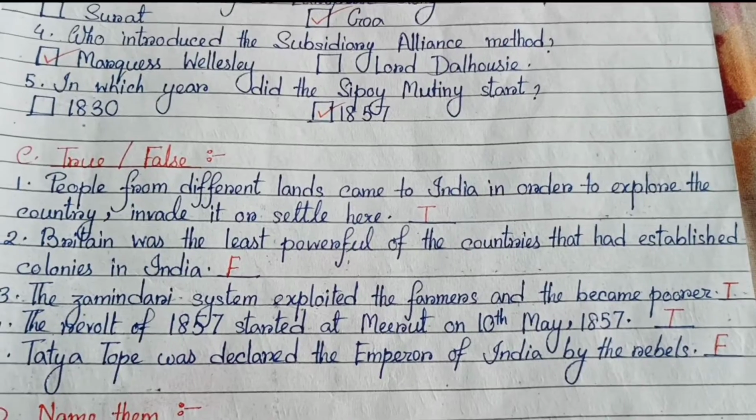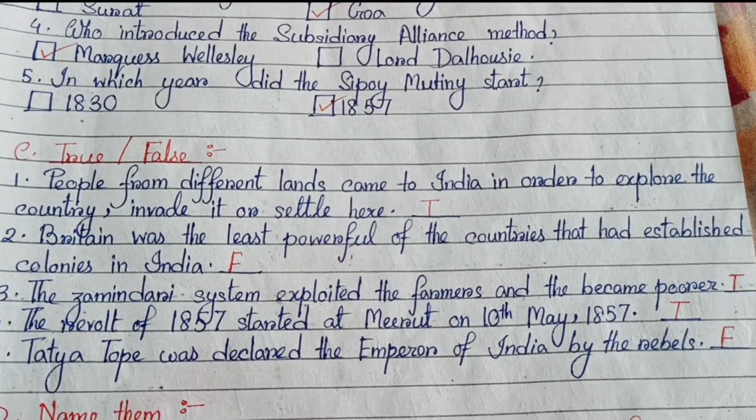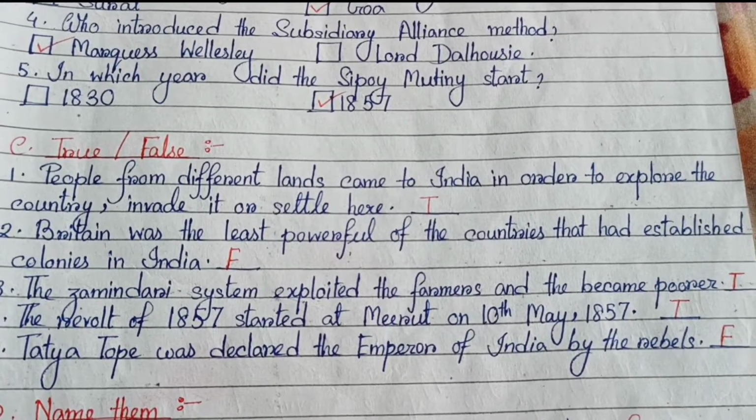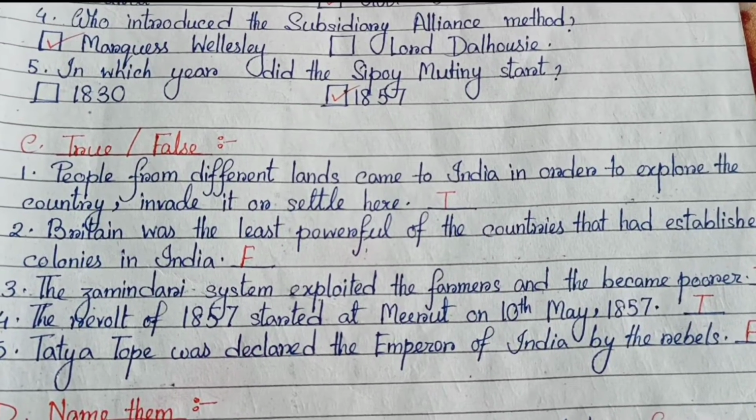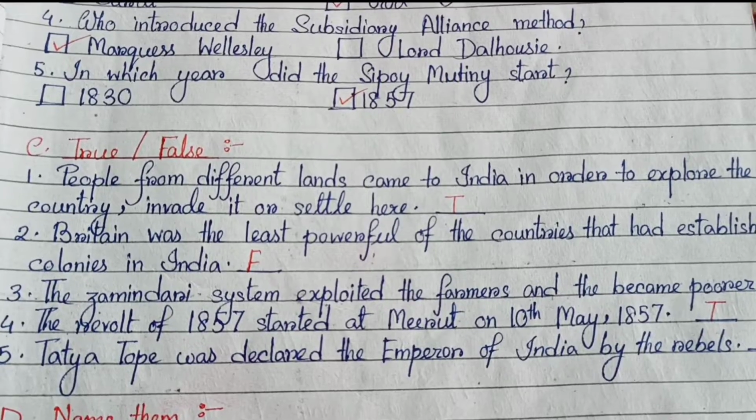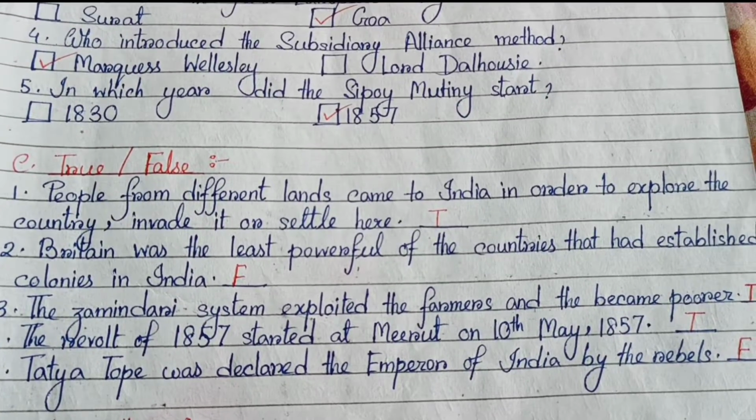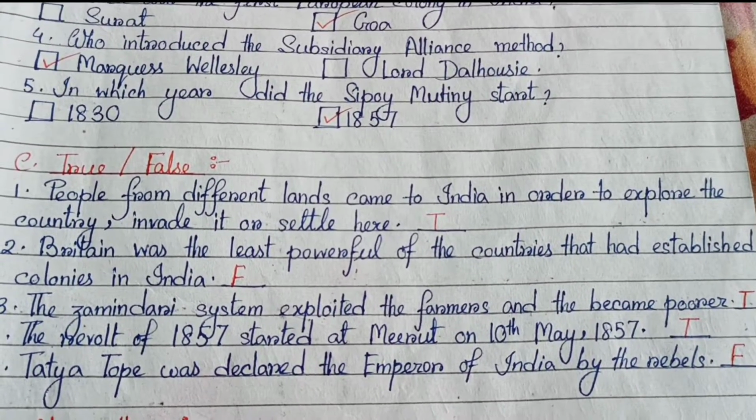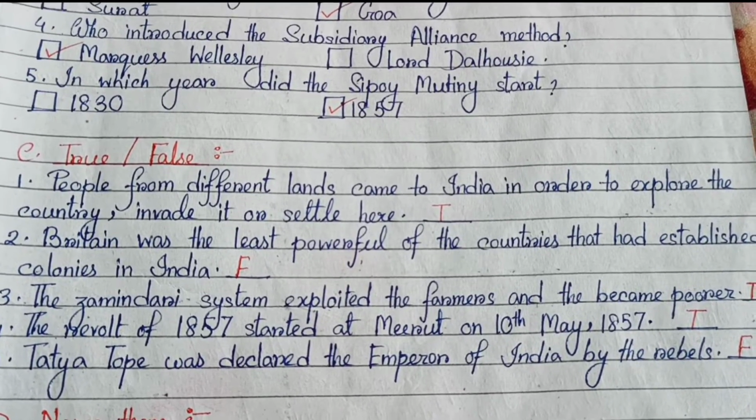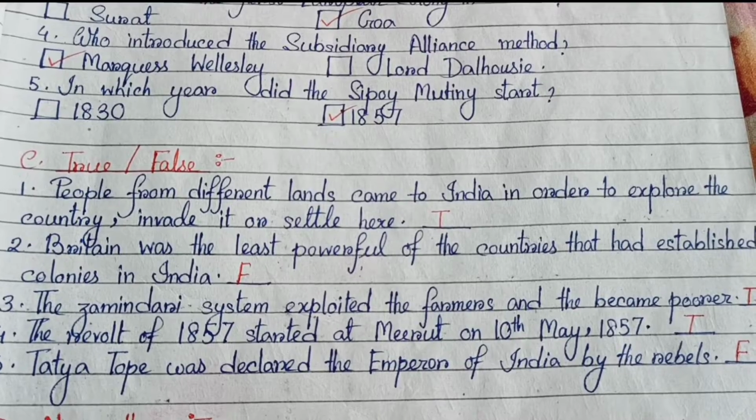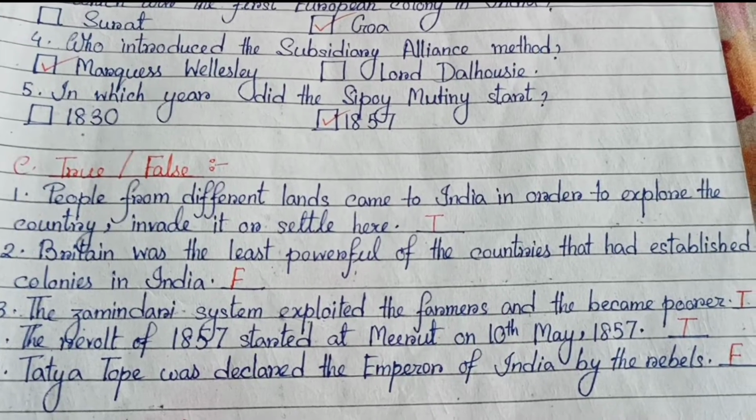Number 1, people from different lands came to India in order to explore the country, invade, trade or settle here. That is true. Number 2, Britain was the least powerful of the countries that had established colonies in India. False. Number 3, the zamindari system exploited the farmers and they became poorer.